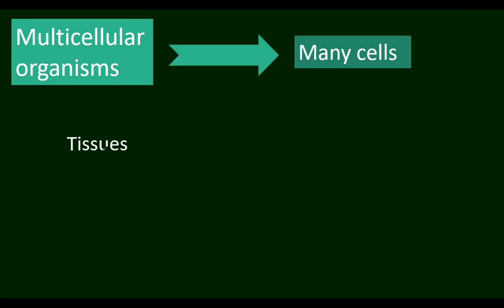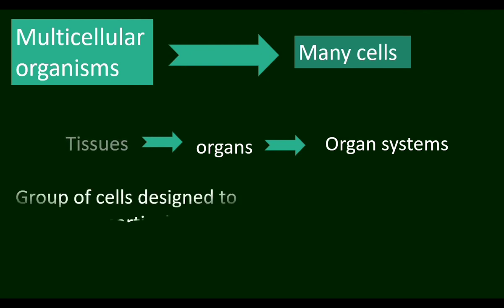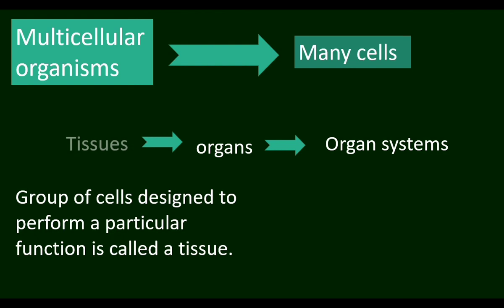In a multicellular organism, the cells form tissues and tissues form organs. Organs form organ systems. What are tissues? A tissue is made up of a group of cells designed to perform a particular function. How to define a tissue?